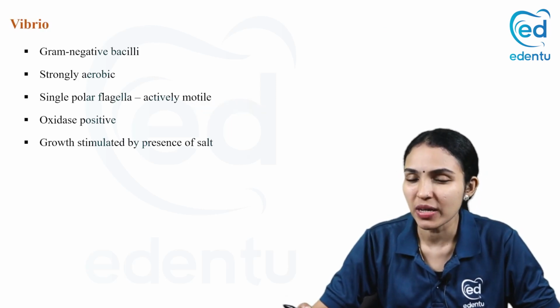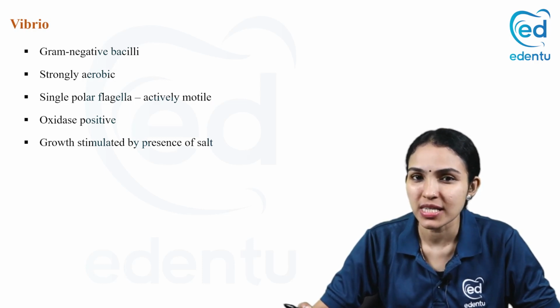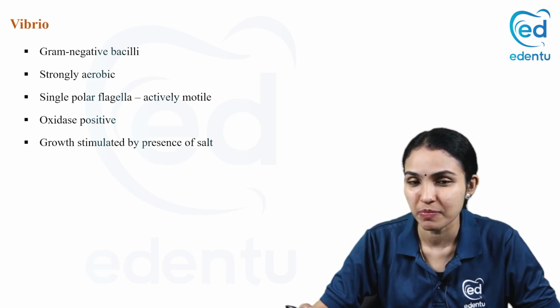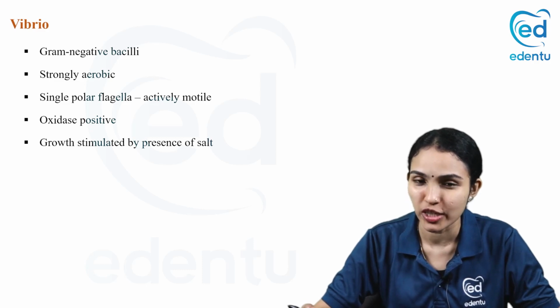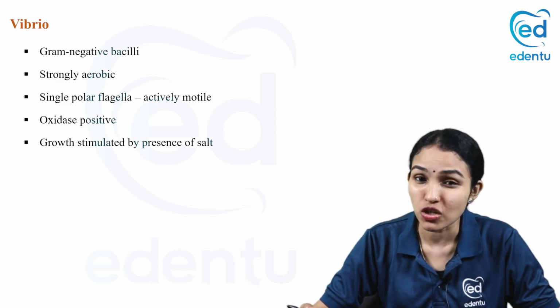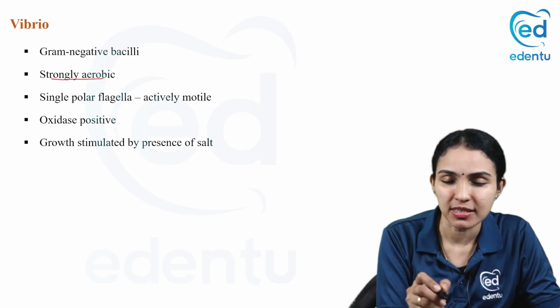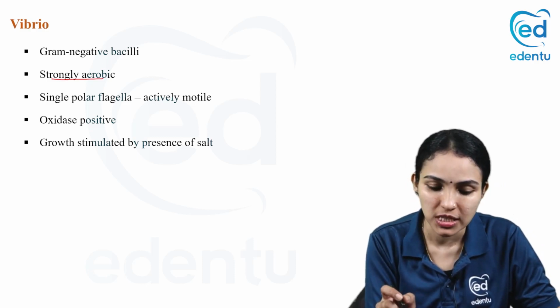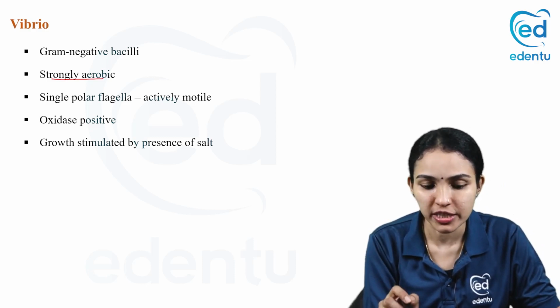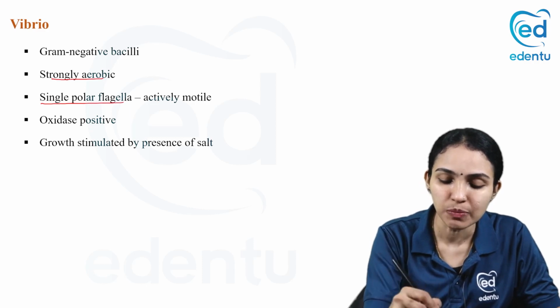So it's a gram-negative bacilli. Like the other gram-negative bacilli, you can recollect E. coli, Klebsiella, Pseudomonas, Salmonella. And this is a strongly aerobic bacteria. This can live only in the presence of oxygen. And the very important point regarding Vibrio is they have got a single polar flagella.